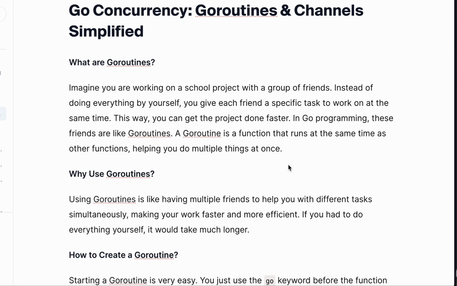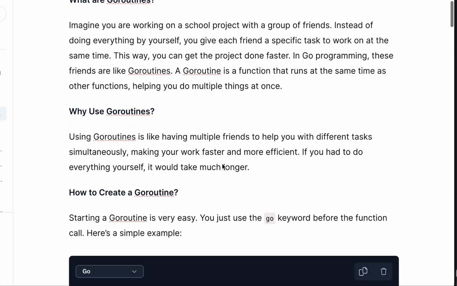After I've done this theoretical part, I'm going to take us to VS Code. I'm going to show us 2 examples: one where I use Goroutines to implement a particular feature, and one where I don't use Goroutines. Then we are going to see the runtime of these 2 comparisons, so just be patient and follow me through. The next thing is, why use Goroutines? With the analogy I gave earlier, you should be able to answer this question now.